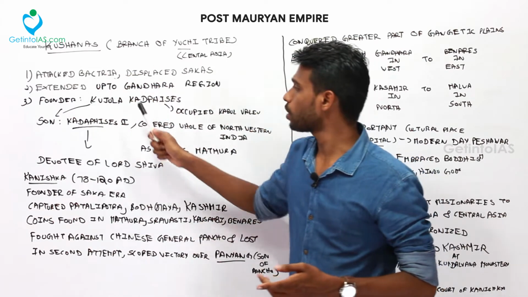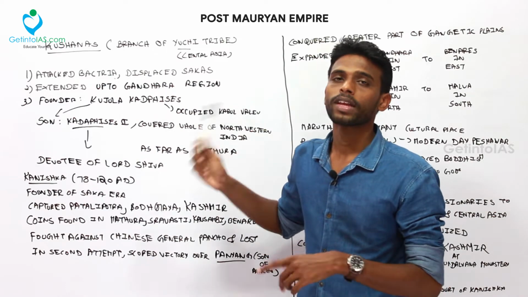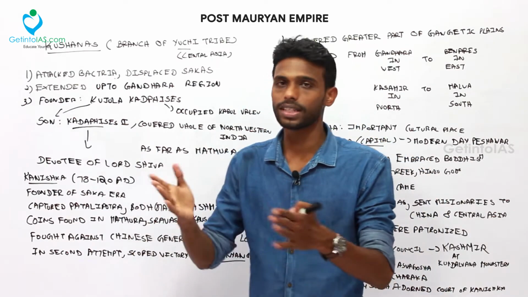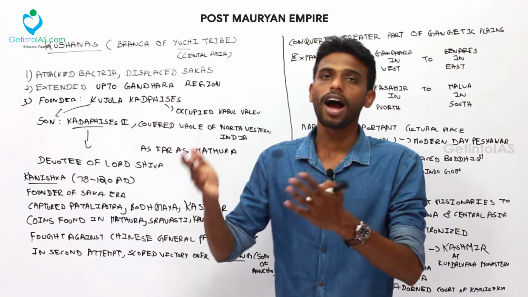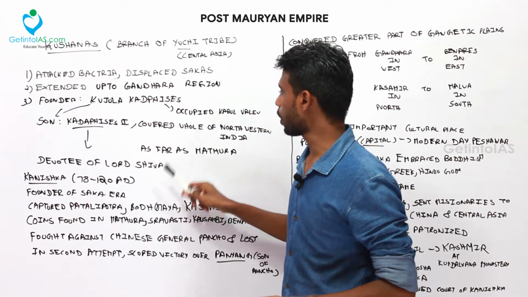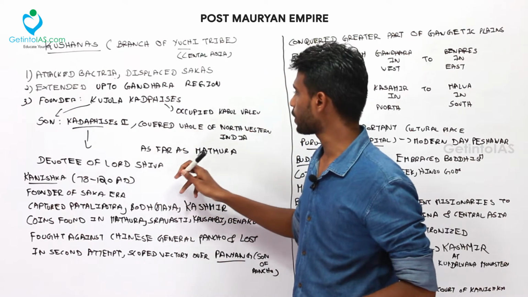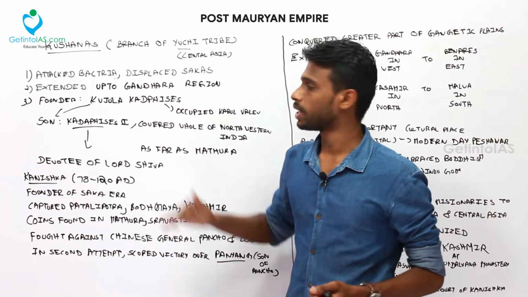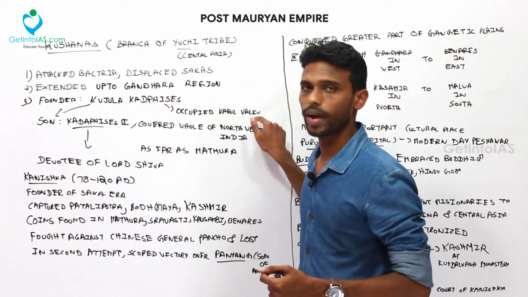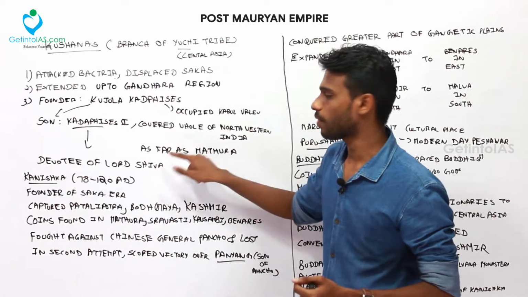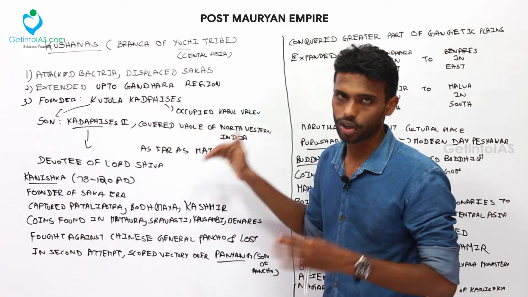So the founder here was Kujula Kadapsis, in Sungas it was Pushyamitra Sunga, and in Satvanas it was Simuga. These are the three founders of three dynasties after the post-Mauryan period. In Kadaphis II's period, he was a devotee of Lord Shiva. His father occupied the Kabul valley, so initially the empire was extended up to the Kabul valley, and his son Kadaphis II conquered all of northwestern India as far as Madura.